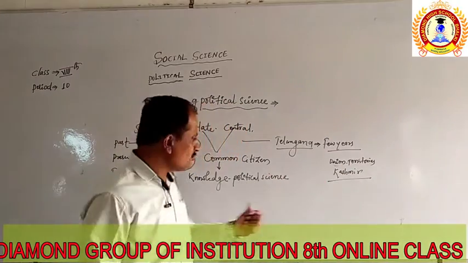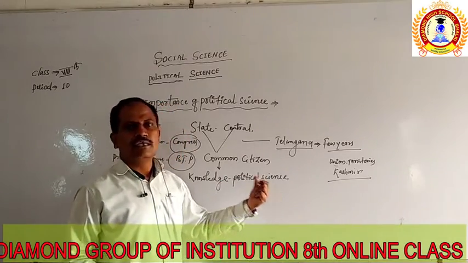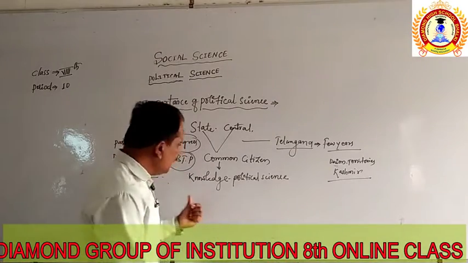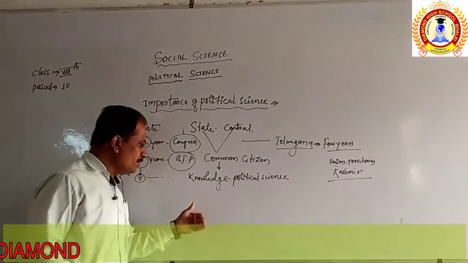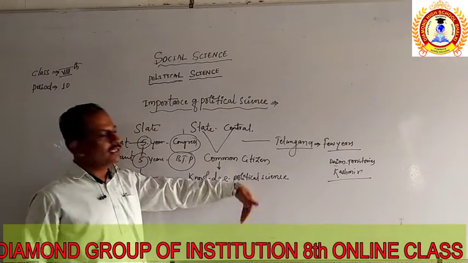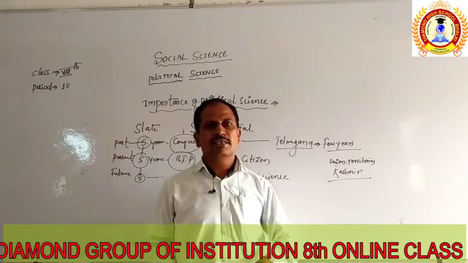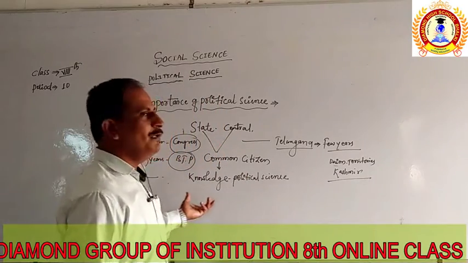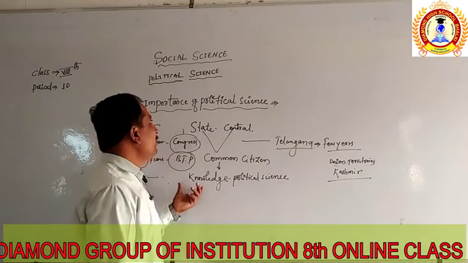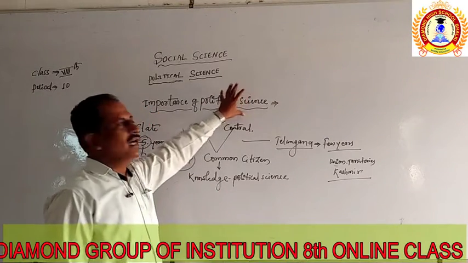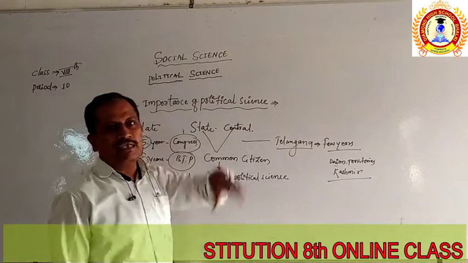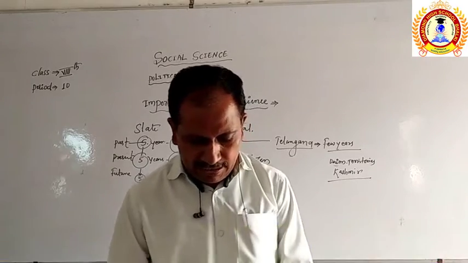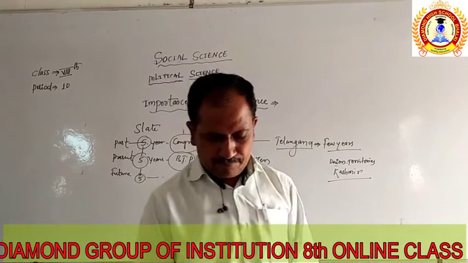People who belong to these particular sectors must have knowledge related to political science. Then only can the person develop the Gram Panchayat, the Taluka Panchayat, and the Jilla Panchayat. Otherwise, there is no change we are going to see in these people due to the non-availability of political knowledge, of the knowledge related to political science. So, we are going to see many institutions for the effective development of these people.